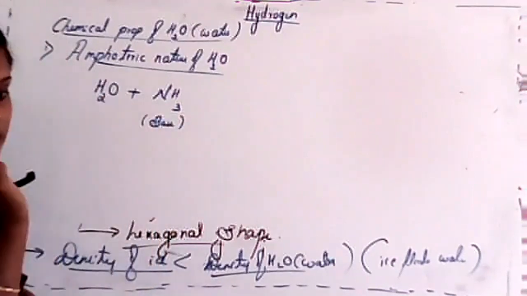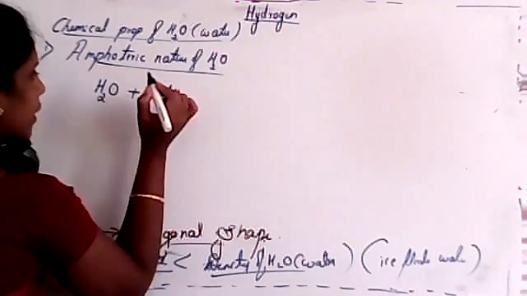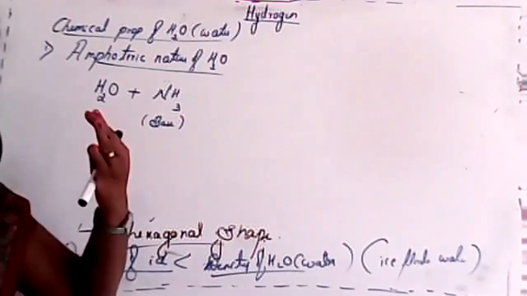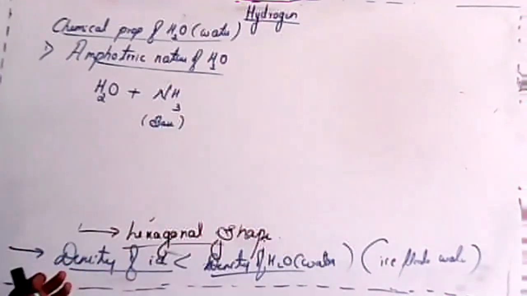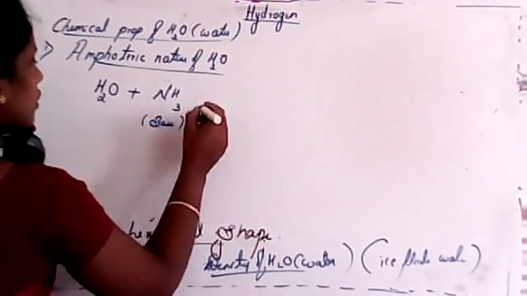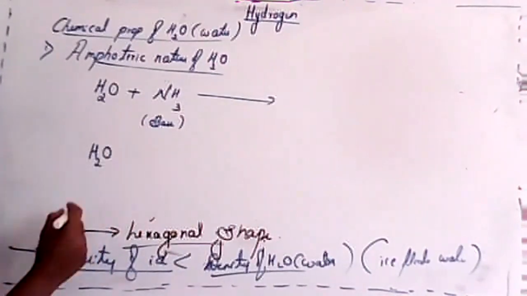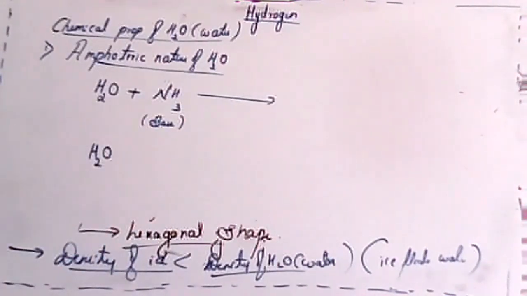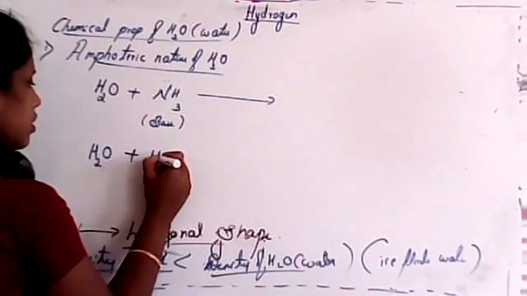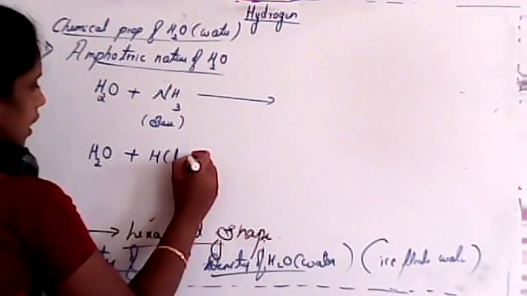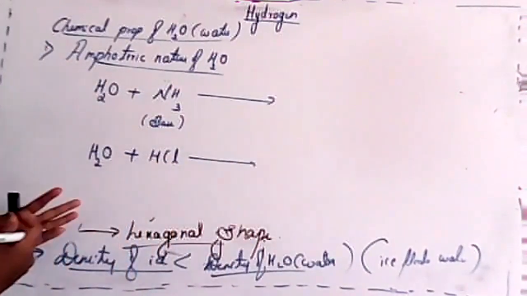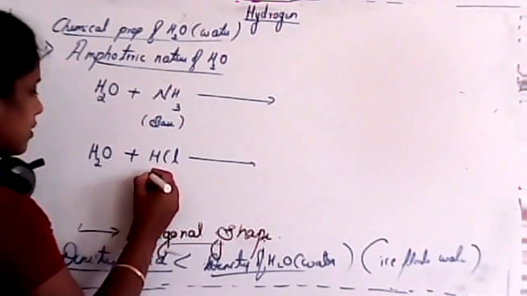We already discussed in the last class. Due to the presence of a lone pair of electrons, it can easily donate electrons. So that's why we consider NH3 as a base. Isn't it? In the last class we studied. Another example I'll consider, a simple example: water reacts with HCl. Clear? So now HCl, we know what HCl is, hydrochloric acid, isn't it?